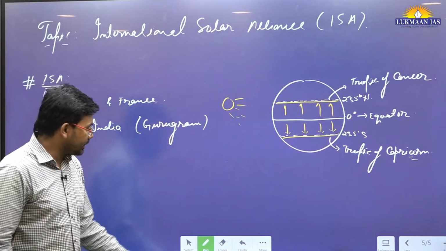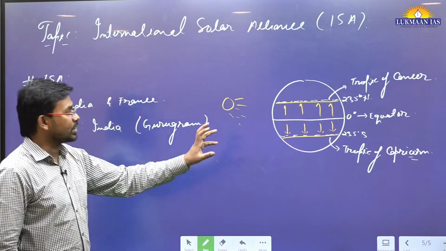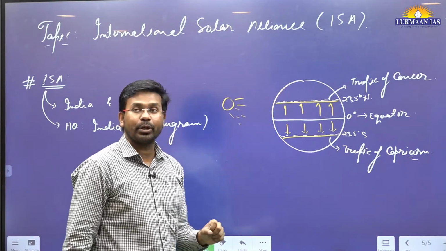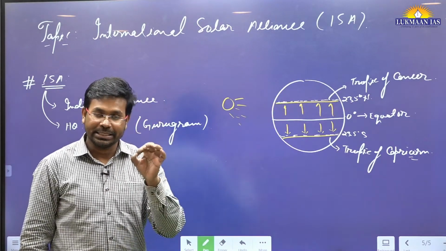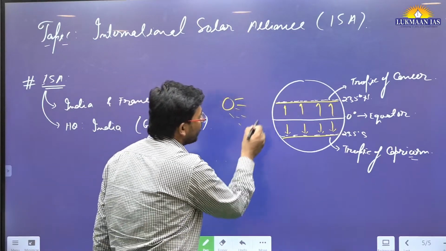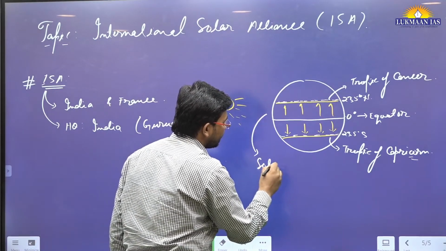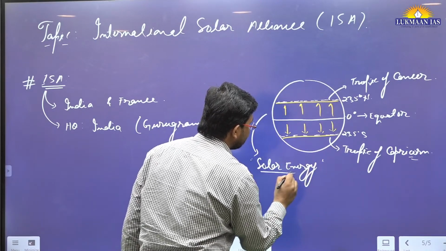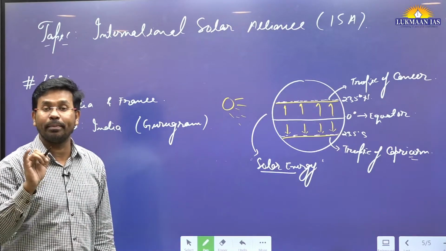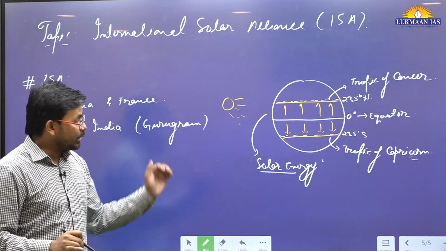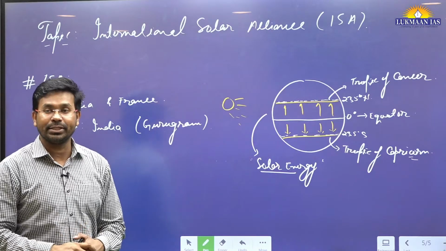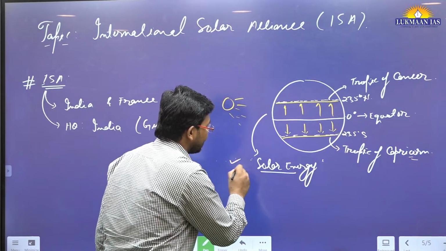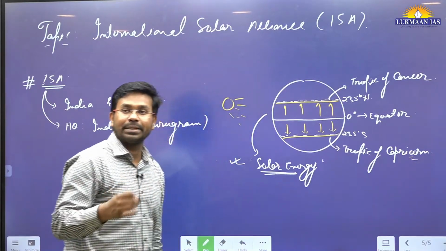The significance is that those countries which lie between the Tropic of Cancer and the Tropic of Capricorn receive sunlight, and since they receive sunlight, they will be able to tap solar energy. Solar energy is a significant renewable source of energy, and using it we can meet our energy demands.